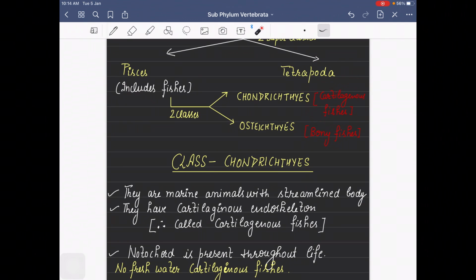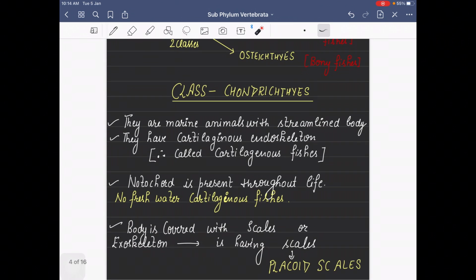So today we are going to talk about soft fishes, which are not so soft. They look so giant, also very big. Usually sharks and rays are included in this category. Chondrichthyes, cartilaginous fishes. So today we are taking class Chondrichthyes.